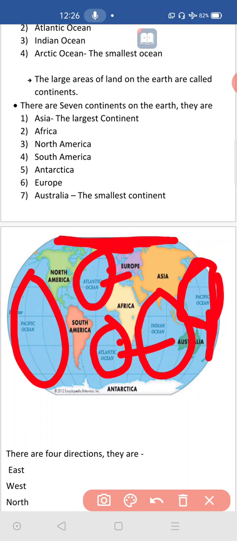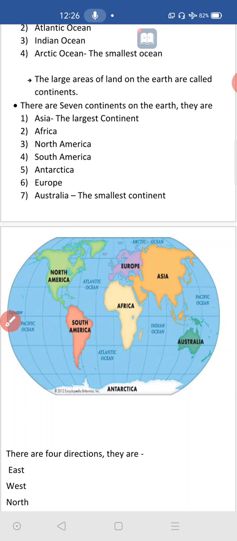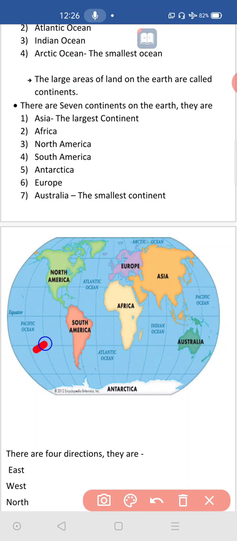There are 4 oceans in the world. Which are those? One is Pacific Ocean. It is the largest ocean in the world. Second one is Atlantic Ocean. Third one is Indian Ocean. It is here. Fourth one is Arctic Ocean. So these are the 4 main oceans of the world.